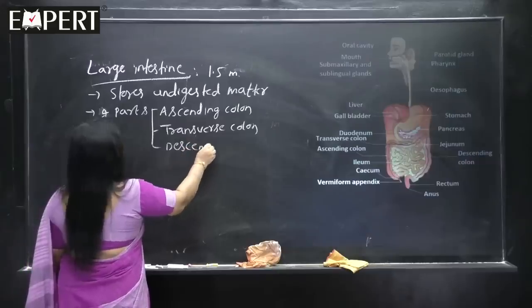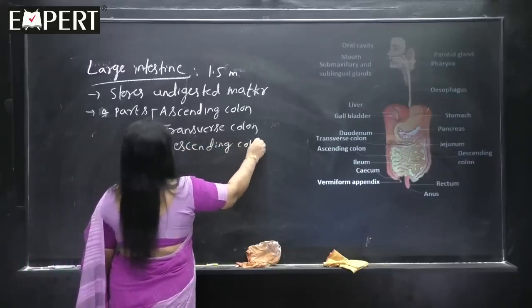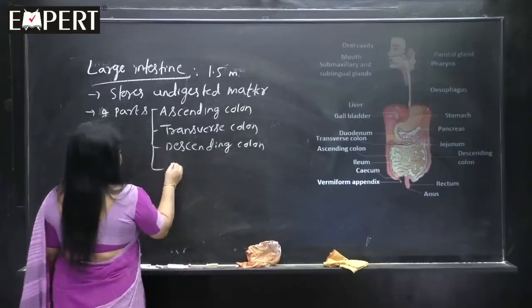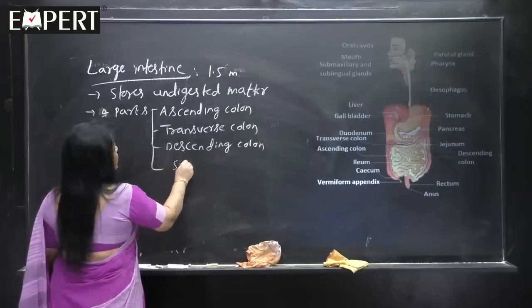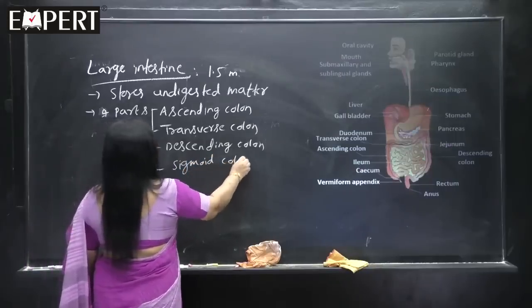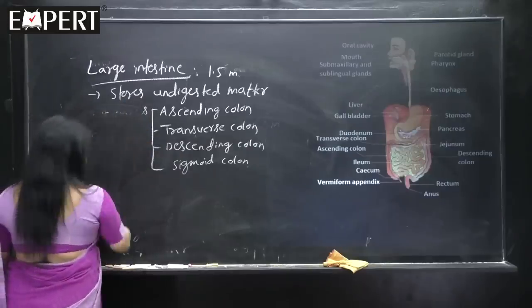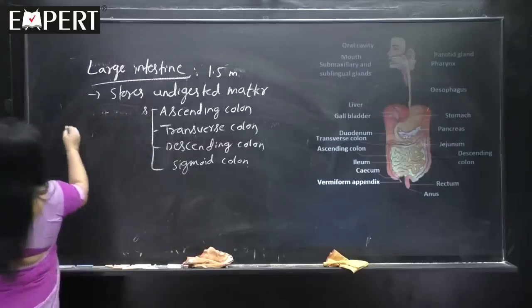You need not learn much about this descending colon, and next one is the sigmoid colon, that is not shown. See, I will first write one thing on this side.